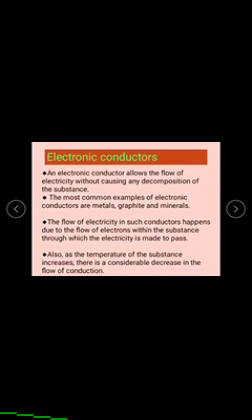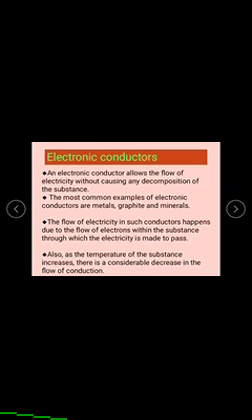It means when we supply heat energy to any electronic conductor like metals, the electrons escape from the valence shell of the particular metal. Then we observe a decrease in the conduction capacity of the metal.